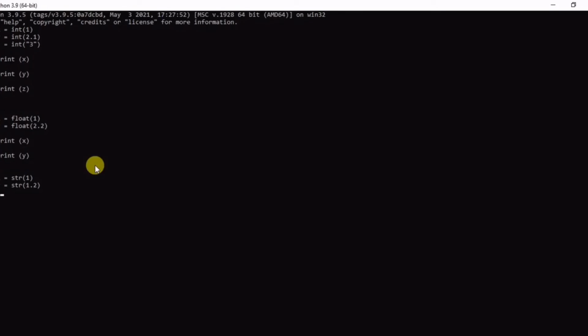Third is z and that is string. Suppose my value is 1z. You can see here this is an error because 1z is alphanumeric, so we will use it in the correct format, that is z as a string in double quotes.